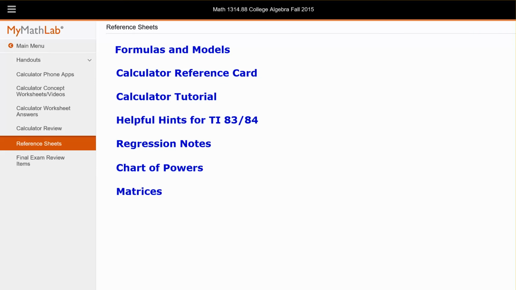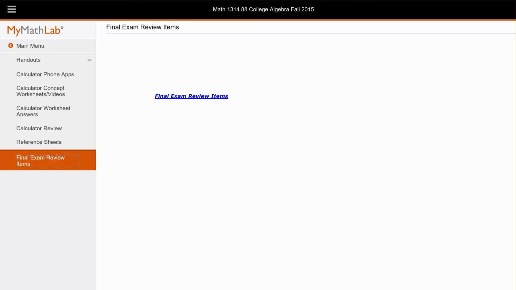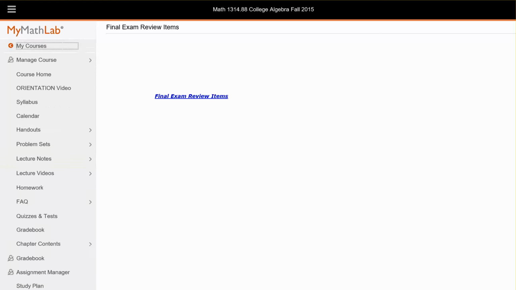These calculators in here, those are just kind of some tutorials that might help you. But I would print the first, the fourth, fifth, sixth, seventh, and have those out as reference when you're working and taking tests. Finally, there is a final exam review items. When you're ready for that, print it. It tells you which homework questions to focus on to prepare for that final exam.